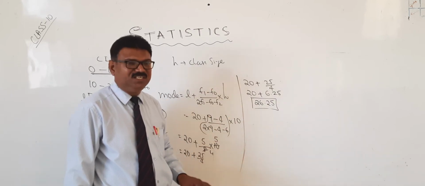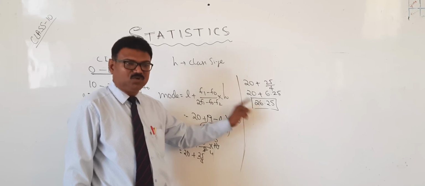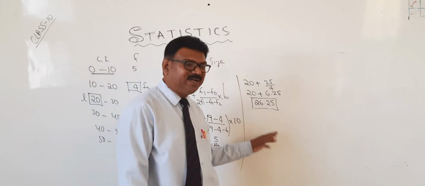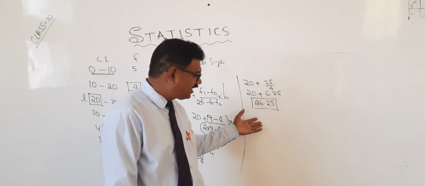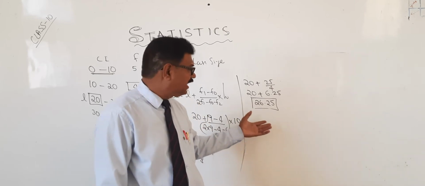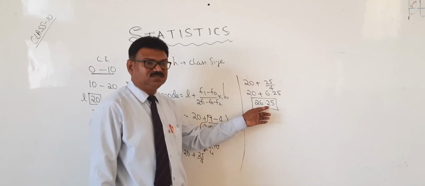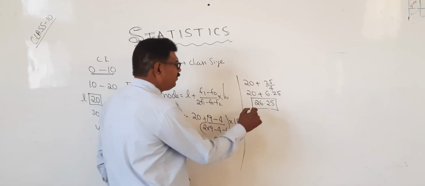They will see only the answer, 26.25. Game over. Whether you copied from others, or you calculated in 10 steps, or in 2 steps, nobody will ask; they only check whether the answer is correct or not.